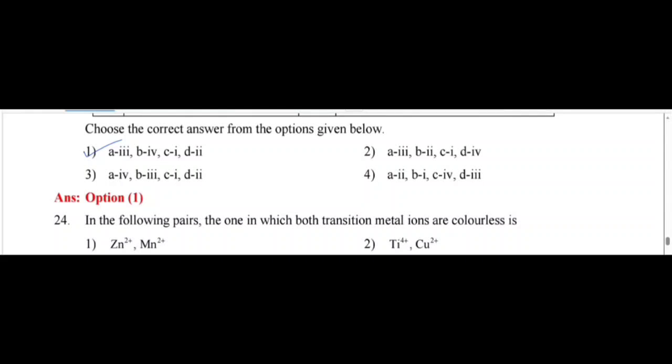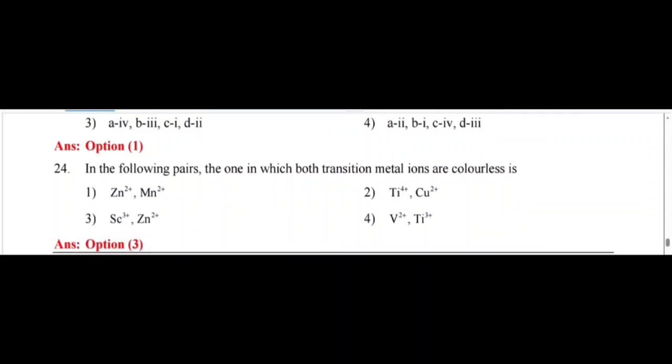In the following pairs, the one in which both transition metal ions are colorless. So we know that scandium +3 is always colorless with a d0 system, and Zn2+ is colorless because of the d10 system, completely filled d electrons. So this does not undergo d-d transition.